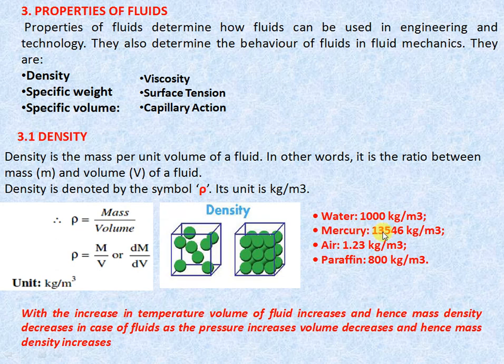For mercury it is 13546 kg per meter cube. The air density is 1.2, and paraffin it is 800. So the important thing is, with the increase in temperature, volume of the fluid increases, and hence the mass density decreases in case of fluids. As the pressure increases, volume decreases, and hence mass density increases. So please remember this sentence. This is a very important sentence.